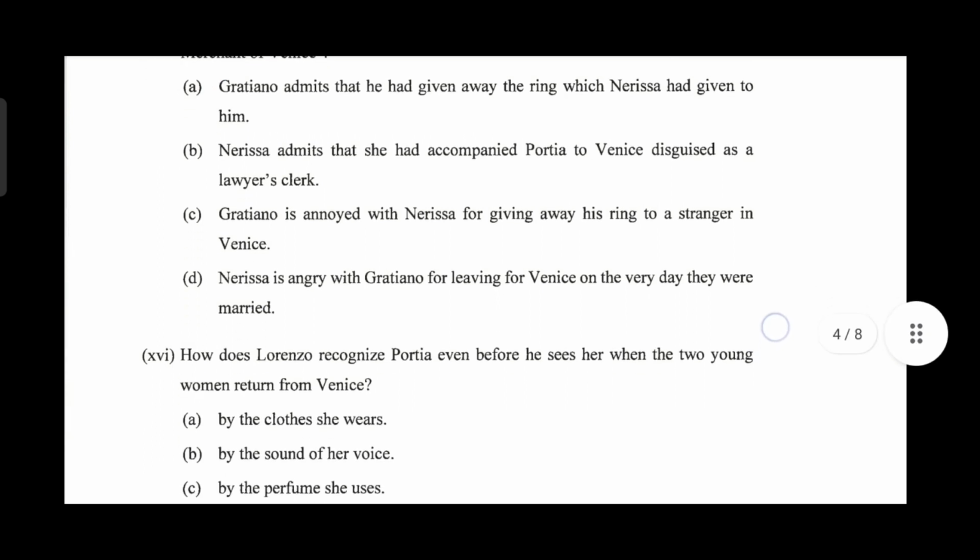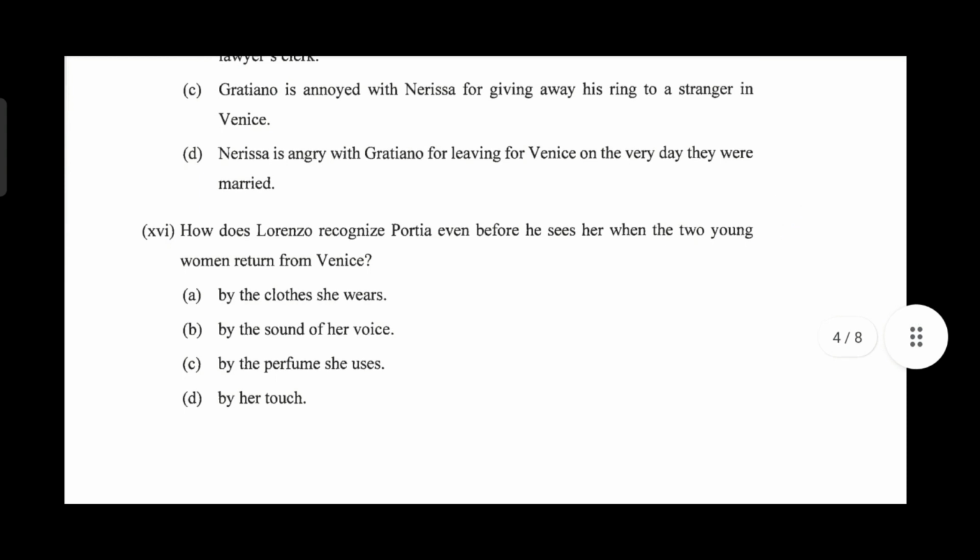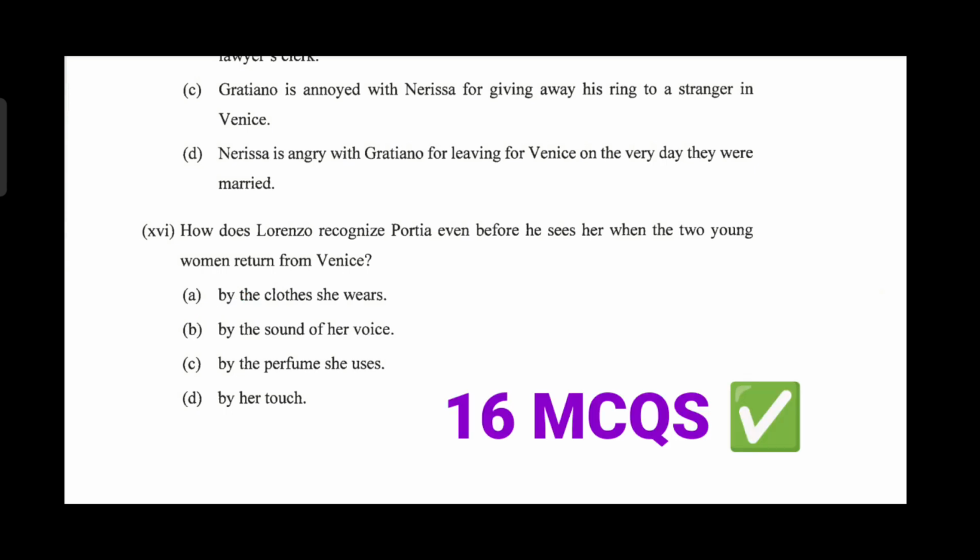Next, how does Lorenzo recognize Portia even before he sees her when the two young women return from Venice? By the clothes she wears, by the sound of her voice, by the perfume she uses, or by her touch? The right answer is option B, by the sound of her voice. These are the 16 questions and their answers.